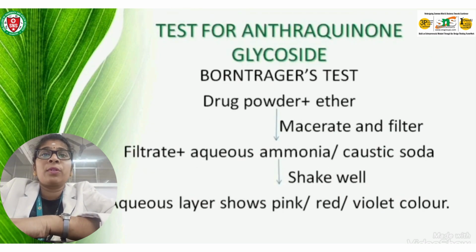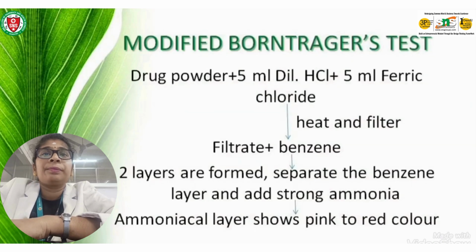And for the chemical test for saponin glycosides, the hemolysis test; for steroid and terpenoid, the Liebermann test and the Salkowski test will be carried out. For cardiac glycosides, the Keller-Kiliani test, Legal test and Baljet test. Coumarin glycosides are tested by the fluorescence test, and the perchlorate test will be carried out; for cyanophoric glycosides, the sodium picrate test; and for flavonoid glycosides, the ammonia test, Shinoda test, and vanillin HCl test will be carried out.